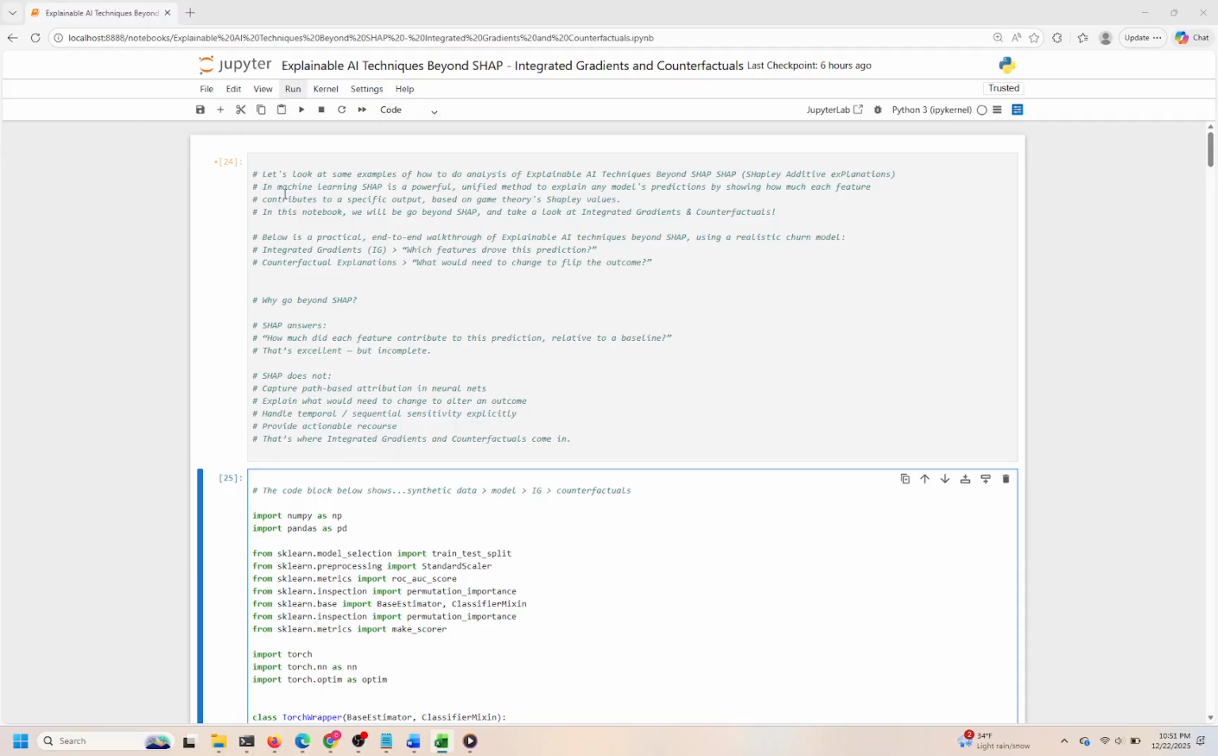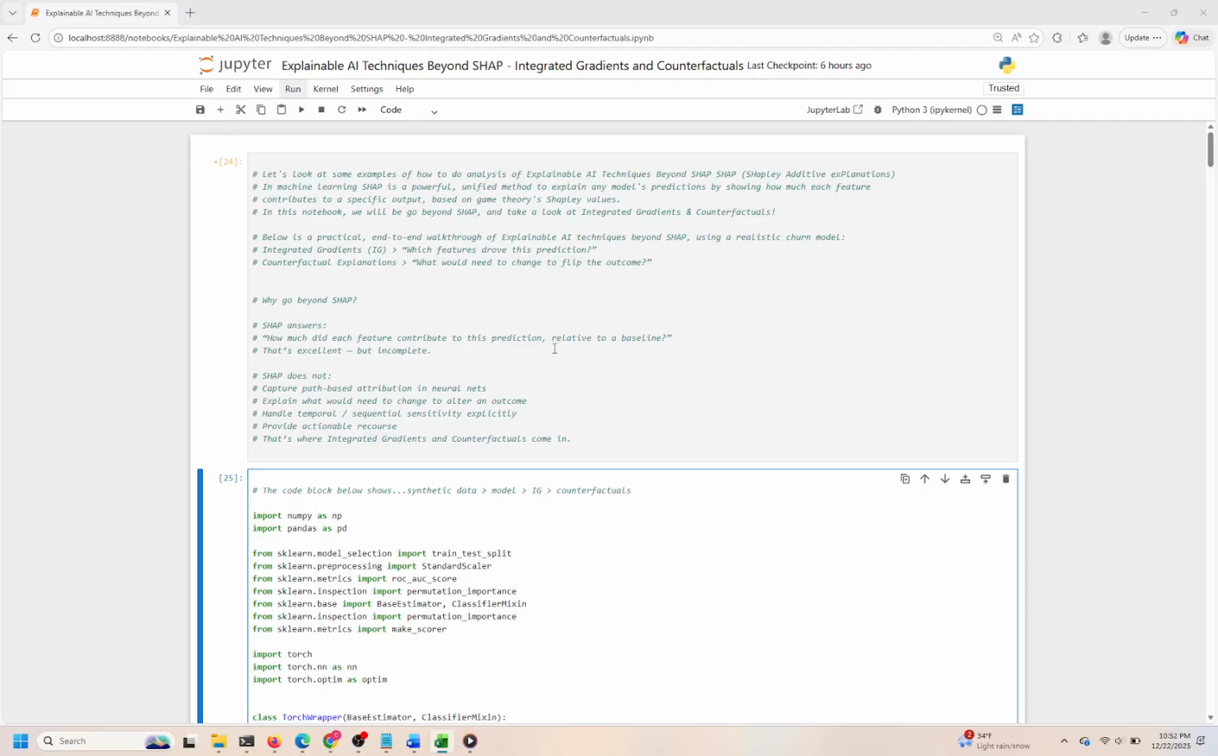As you follow along, watch for how integrated gradients produce attribution scores that reflect the model's internal computations, offering a nuanced view beyond static feature importance. Then, observe how counterfactuals generate plausible alternative scenarios, revealing the sensitivity of predictions to input changes. Together, these methods give a richer, more actionable understanding of model behavior than SHAP alone, making them valuable tools for interpretable AI in practice.